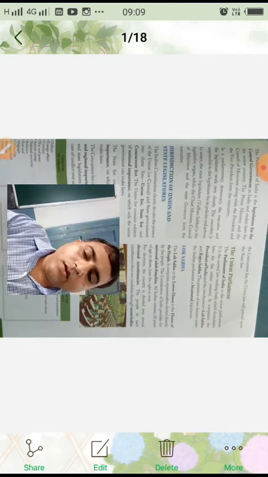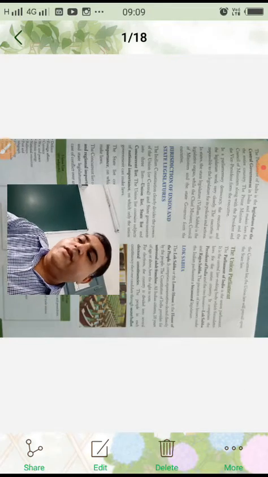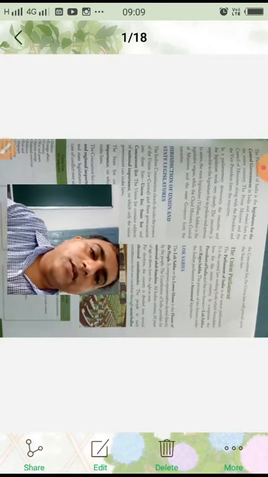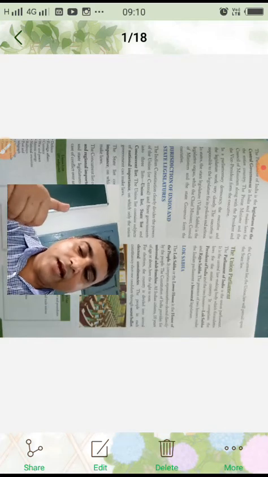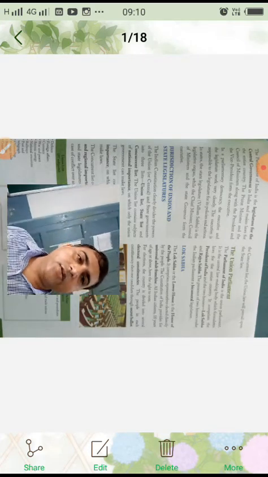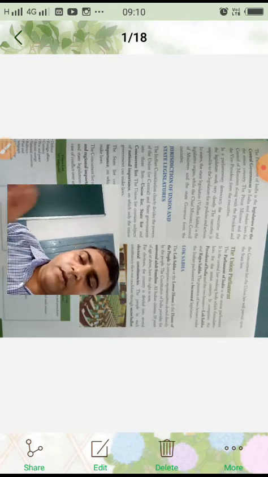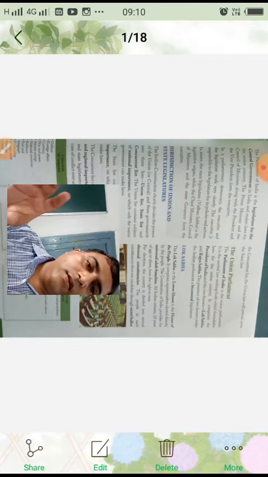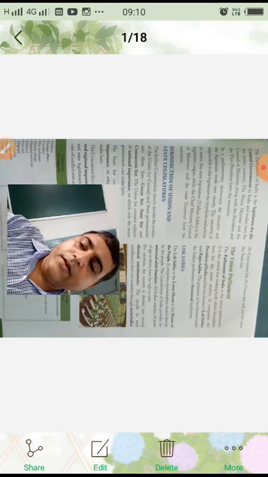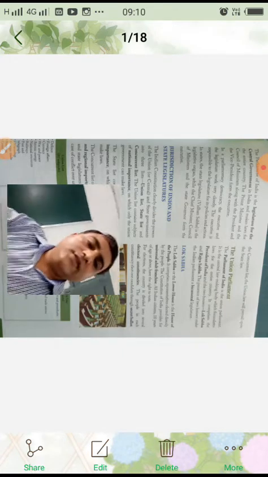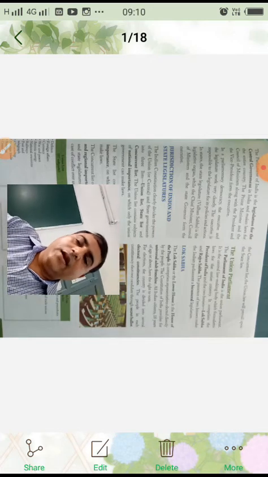And then the state list contains subjects of regional importance on which the state governments can make laws. So another list is the state list, and it contains subjects of regional importance. Whichever subjects are important for a particular region, laws on them are made by the state government. Only the state government acts on it.